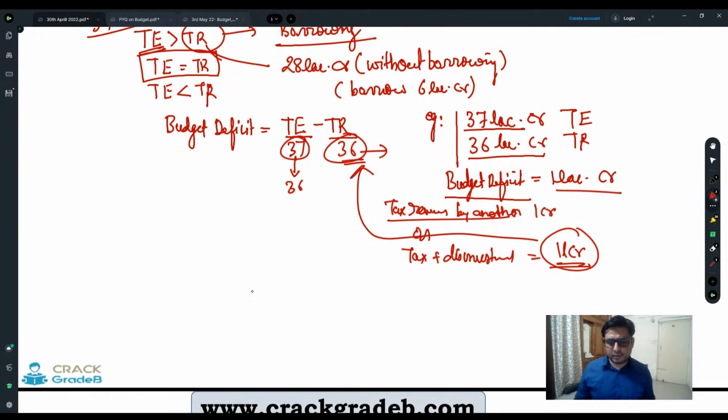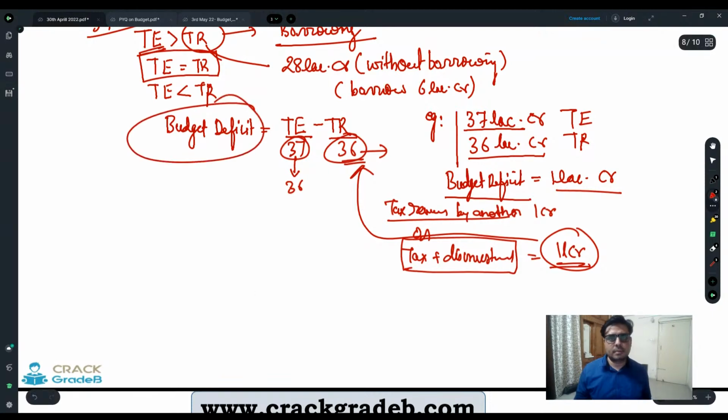Now the government further clarified that suppose we are not able to mop up 1 lakh crores to clear this deficit, maybe the government is going to further reduce their expenses during the financial year, right? So in that way the government may present a deficit budget also. So it is quite possible that there is a budget deficit also, but generally in recent years we have seen that there is no budget deficit in the estimates of the government, because the government will do this thing later on, right?